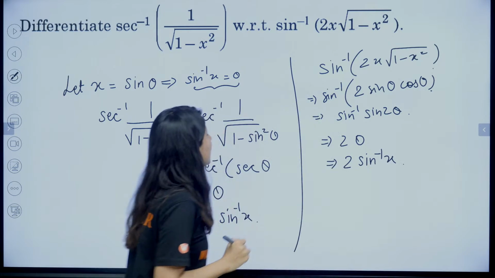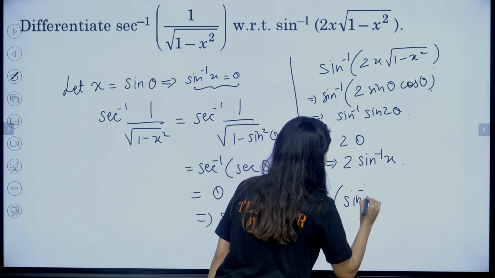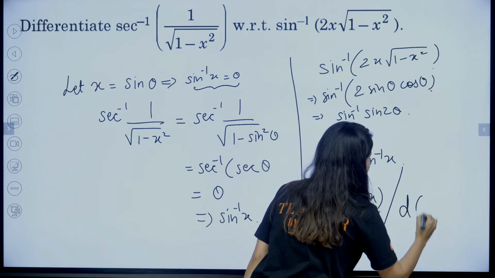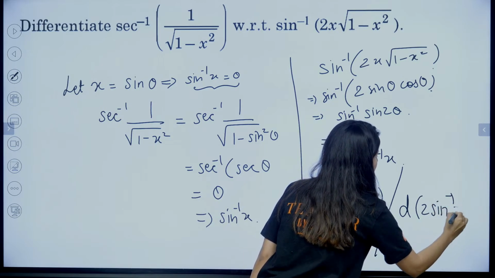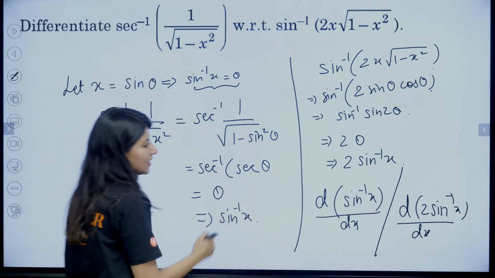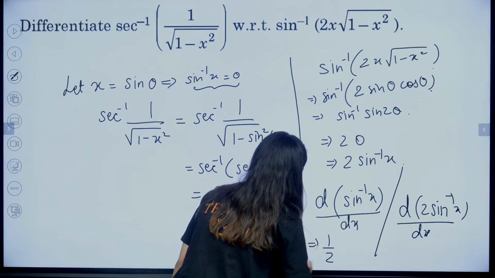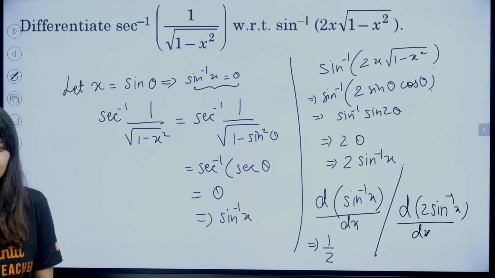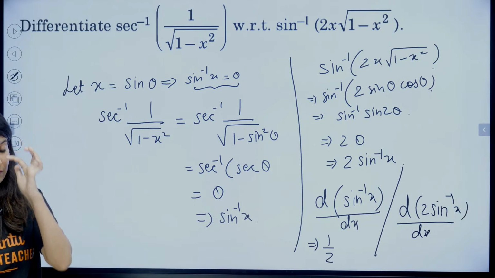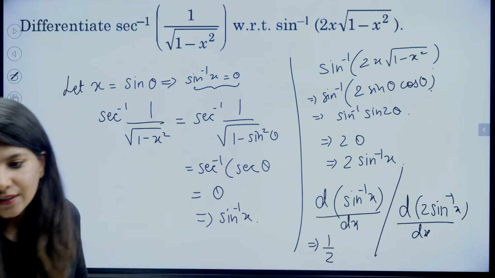So what we are trying to do is differentiate d of sine inverse x upon dx, upon d of 2 sine inverse x upon dx. Differentiation of this with respect to this is 1 by 2.